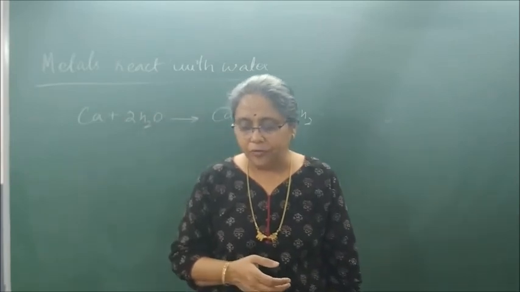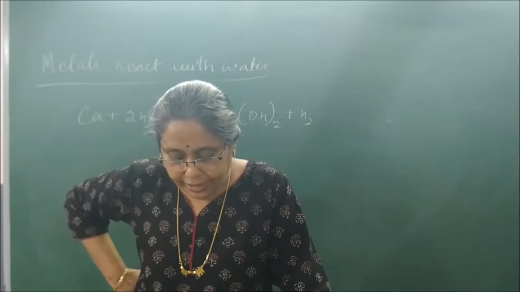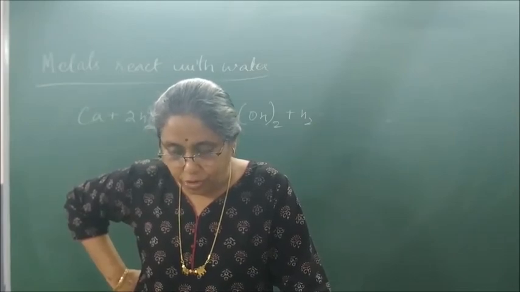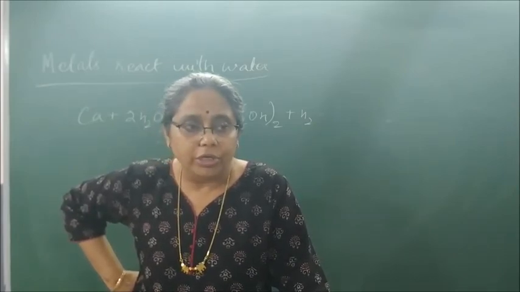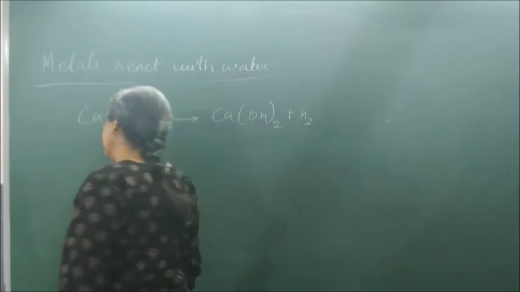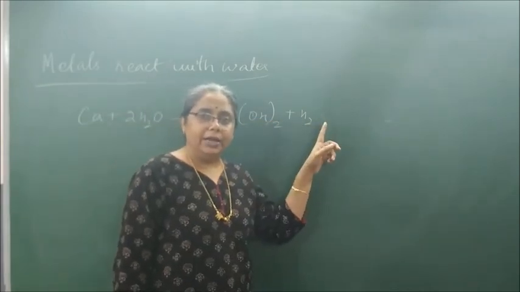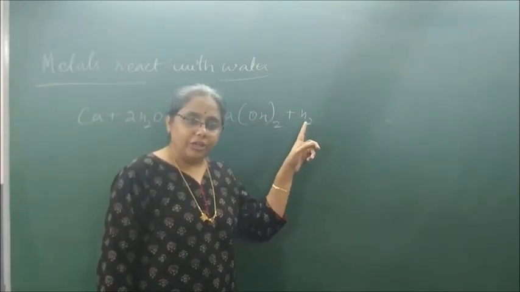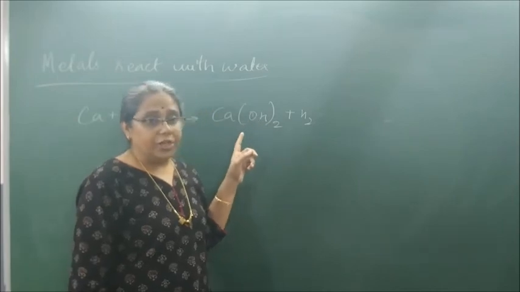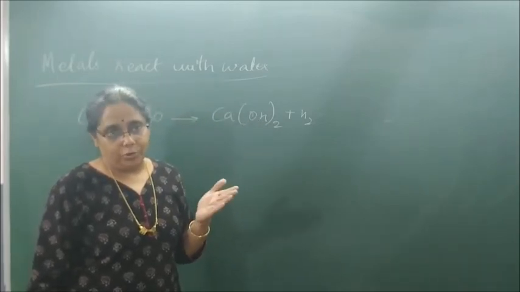Second, please write, why does calcium float on the surface of water? When calcium reacts with water, it forms calcium hydroxide and hydrogen gas. This hydrogen gas sticks onto the surface of the metal, makes the metal lighter and hence floats.